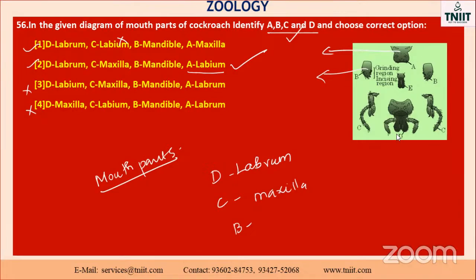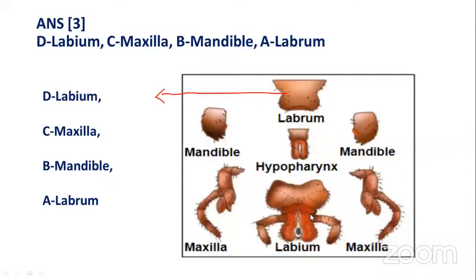Okay, my dear, you practice it. This one you have to mug up a bit, then only you will get the correct option. It's labium, maxilla, mandible, labrum. Which one is the upper part? Labrum. Lower, labium. On both sides there are two pairs of mandibles and maxillae.